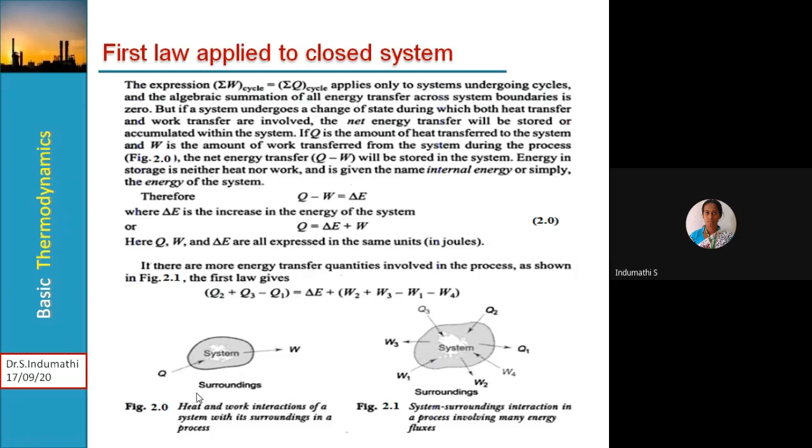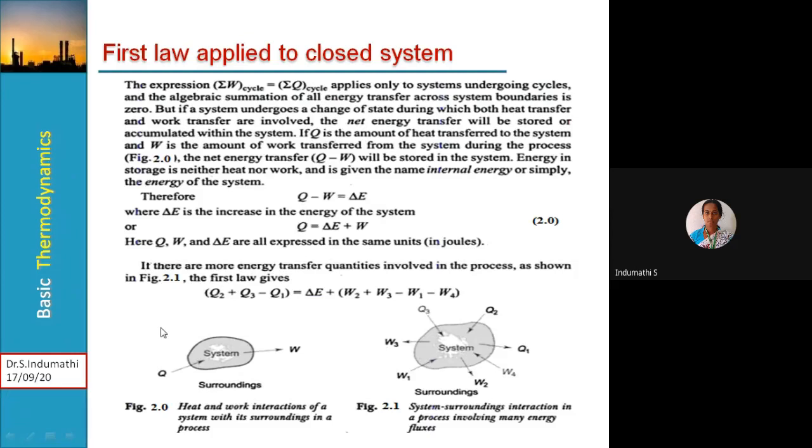So the energy stored is neither heat nor work, and it is given a name called internal energy. Earlier I have explained that. Or simply the energy of the system we can call it, and this can be mathematically expressed as Q minus W is equal to delta E, where delta E is the increase in energy of the system, so Q is equal to delta E plus W. So if there are more energy quantities, like your refrigerator, air conditioning system, or some other, your steam turbine plant you have taken.